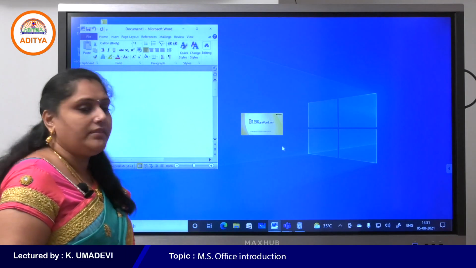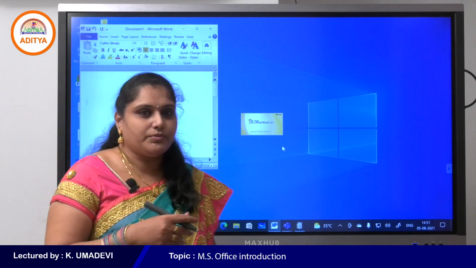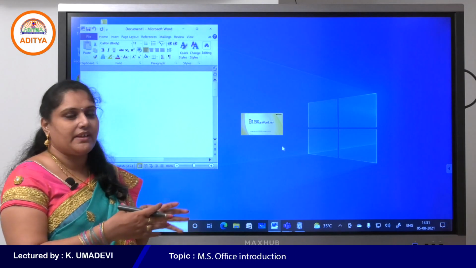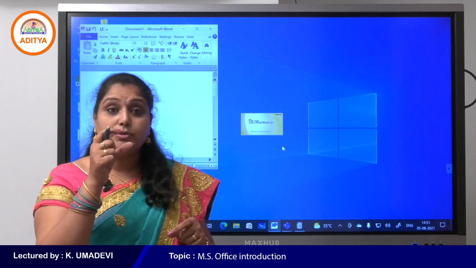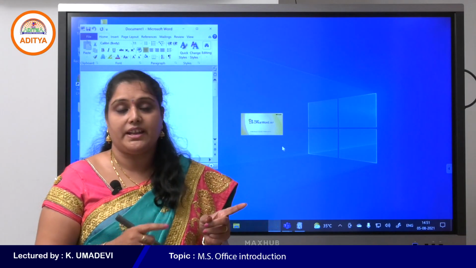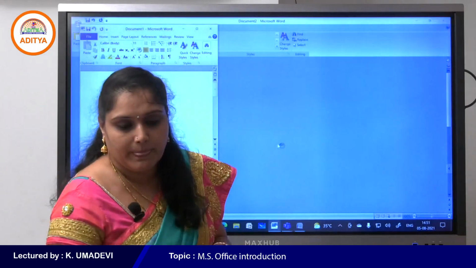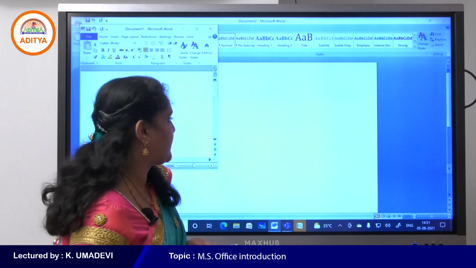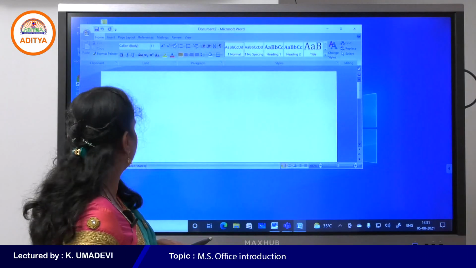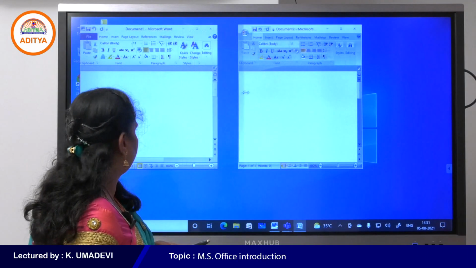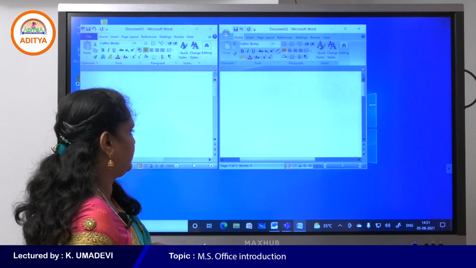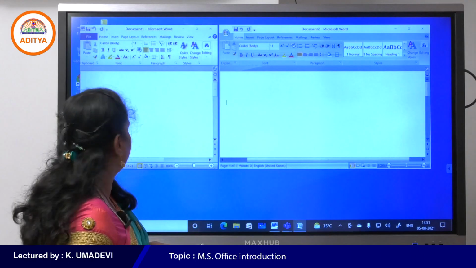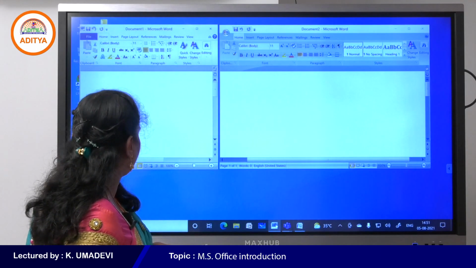So it was configuring. So let me show you what is the difference between 2007 and 2010. See, the ribbon interface was introduced from 2007. The older versions contain a menu bar. Okay, students, is the window visible to you?